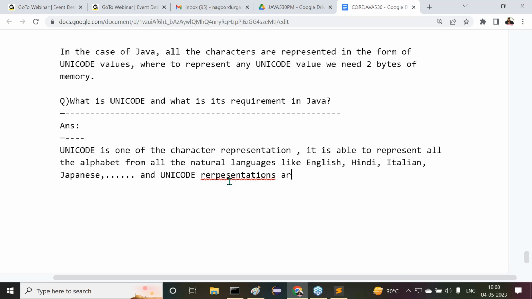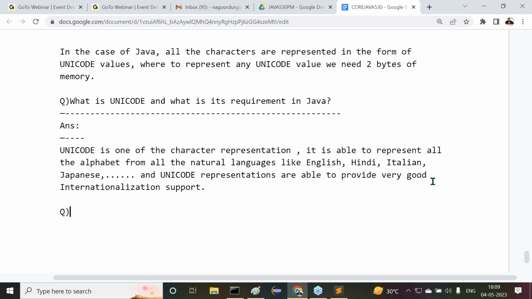Unicode representations are able to provide very good internationalization support. Unicode is able to provide very good internationalization support. Is it clear? All of you are getting it or not? Clear? What is this internationalization support?